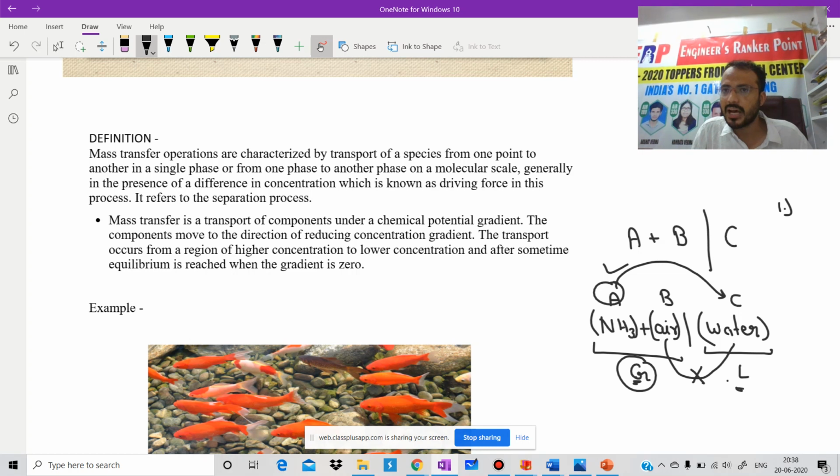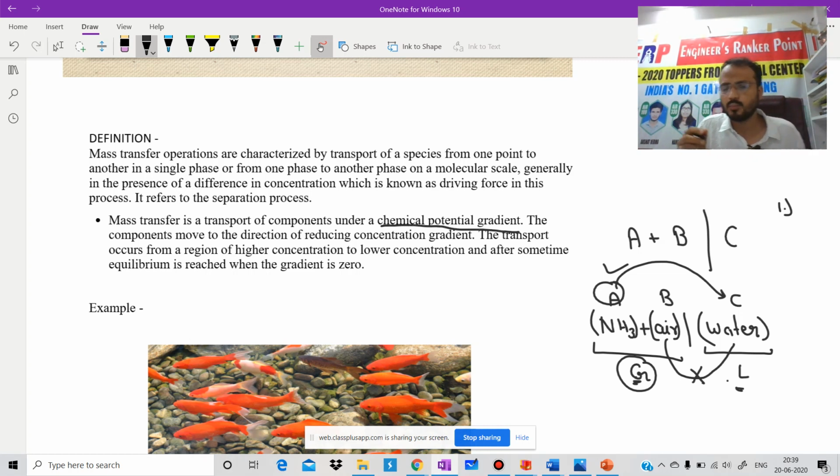If someone asks you, what do you mean by mass transfer? You will say the definition. Then they will ask the next question: what is the driving force of mass transfer operation? 99.99% of us will say that the concentration gradient is the driving force. But this answer is not correct. Remember this: in all mass transfer operations, the concentration gradient is not the actual driving force. The driving force is the chemical potential gradient.